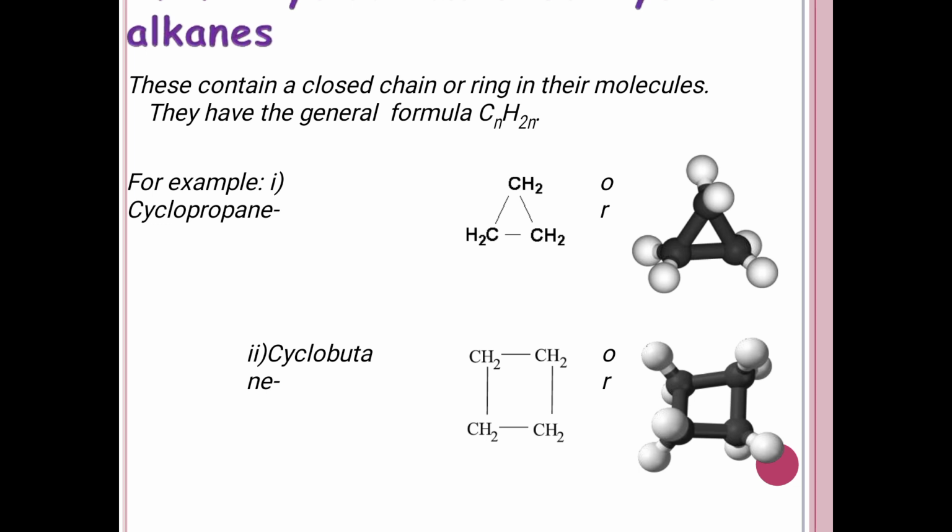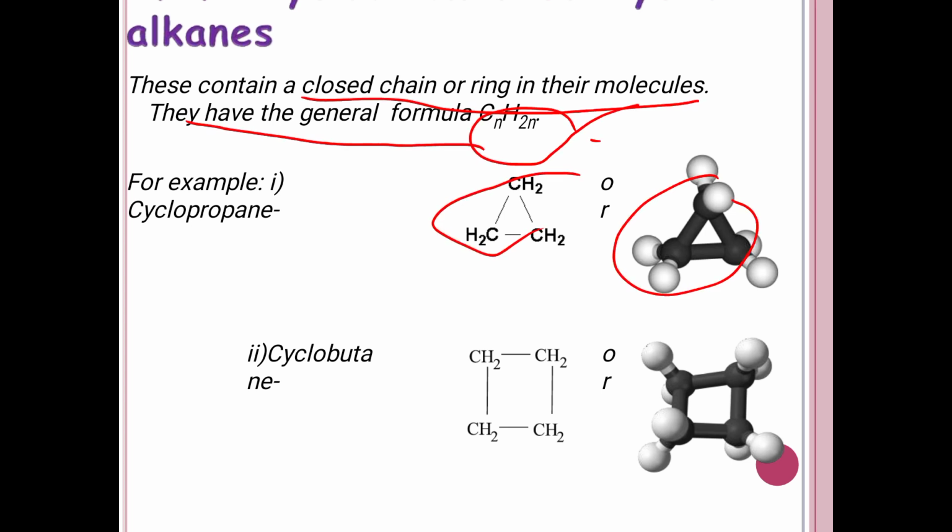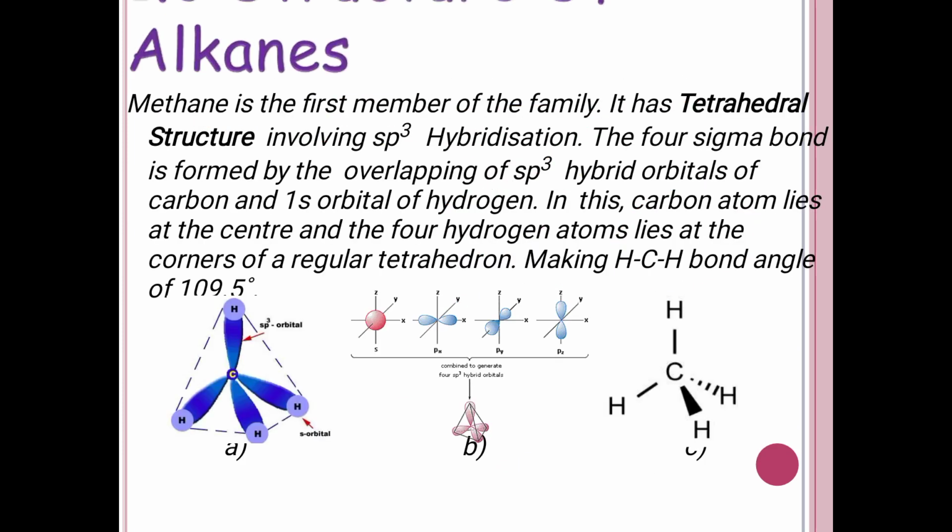Then cyclic alkanes. These contain a closed chain or ring in their molecule. They have the general formula CnH2n. You can see ring-like structures. Methane is the first member of the alkane family, that is CH4.